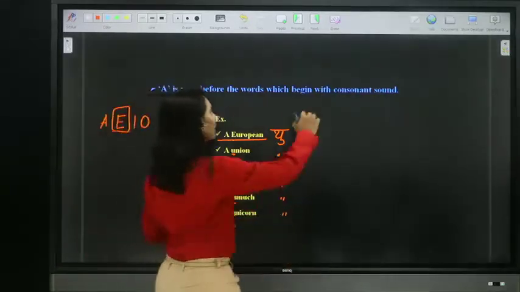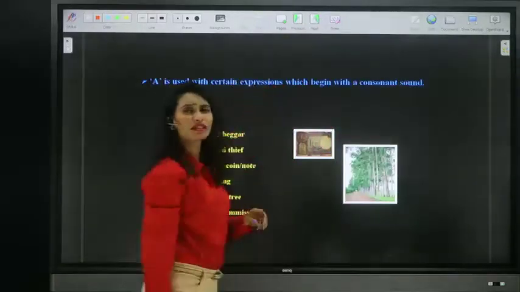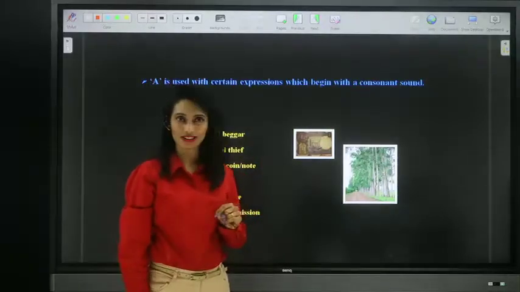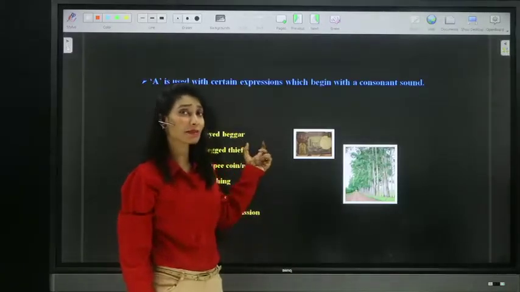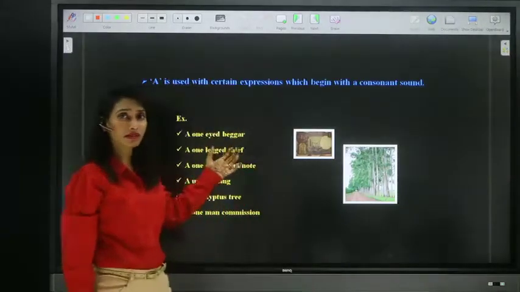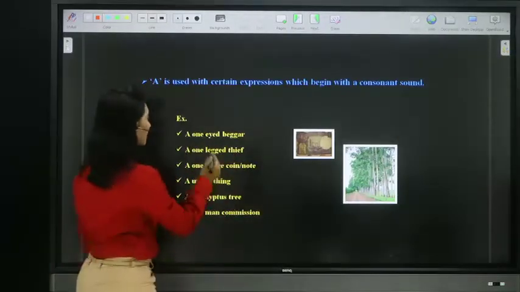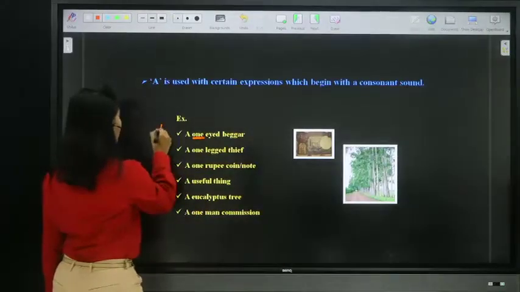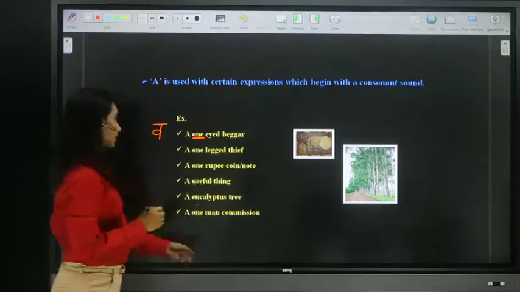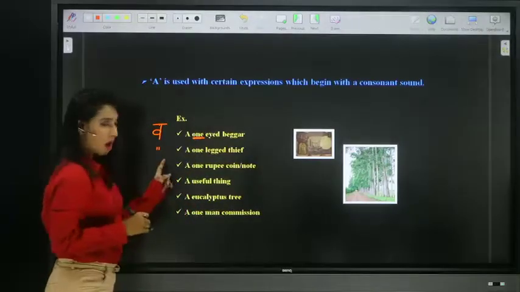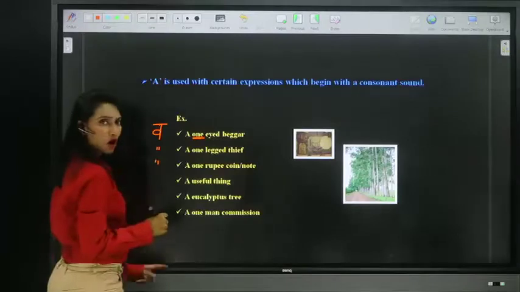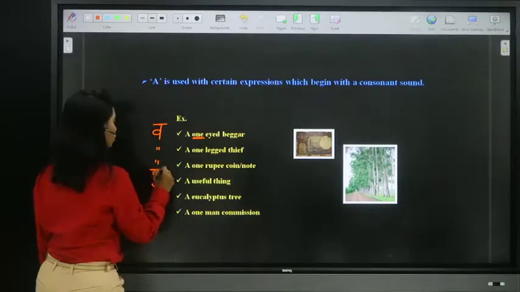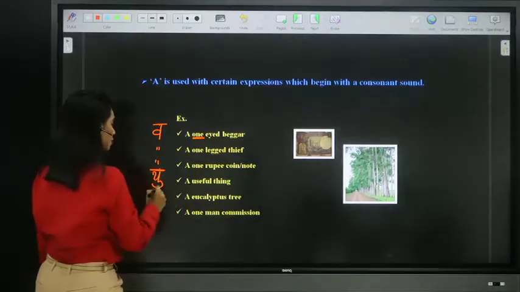Moving on to the third one, article A is used before some expressions which begin with vowels but sound like consonants. We have seen words. Now let us see some expressions. For example, a one-eyed beggar. One-eyed, wa. The sound is wa. A one-legged thief, wa. A 1 rupee note, a 1 rupee coin, wa. A useful thing. The sound here is u. A eucalyptus tree, u.